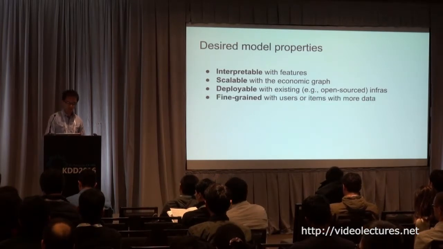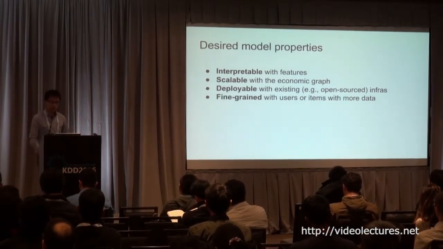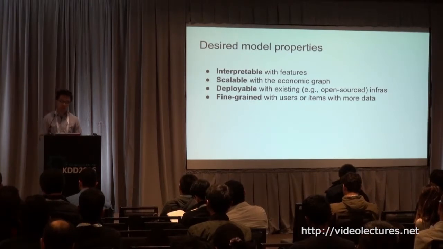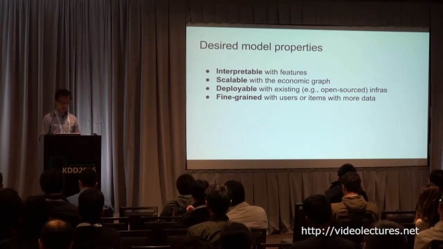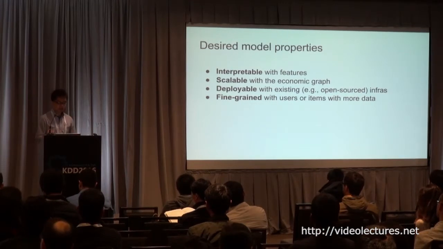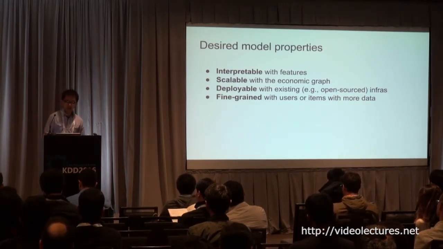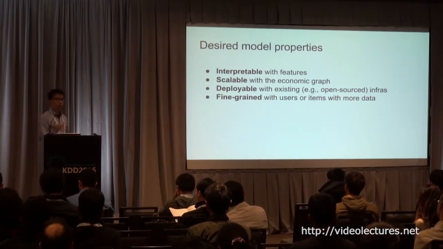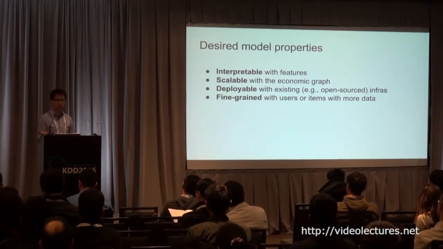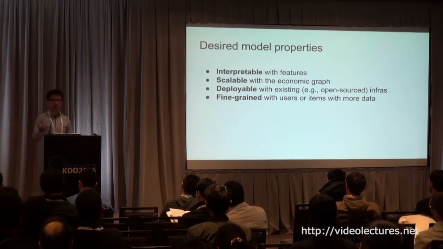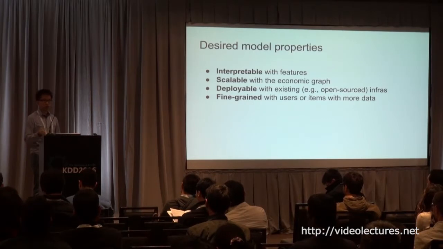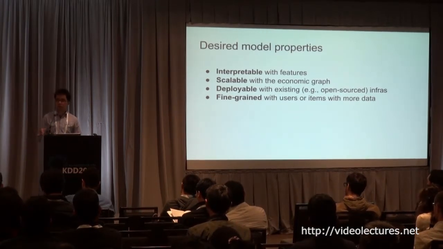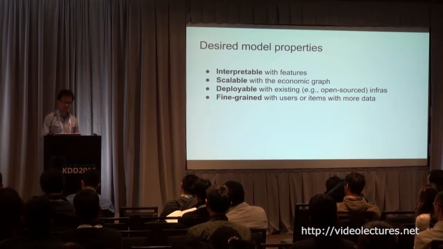And lastly, we want our model to be fine-grained. This point is actually the key of this model and this paper, so we'll dive into this feature in depth later. But in general, fine-grained means that we want the model to be adaptable to users with more data or to popular items. For example, on LinkedIn, we have active job seekers and passive job seekers. For those active job seekers who are actively looking for a job, we may have more data for them, so we want our model to better adapt to their behavior.